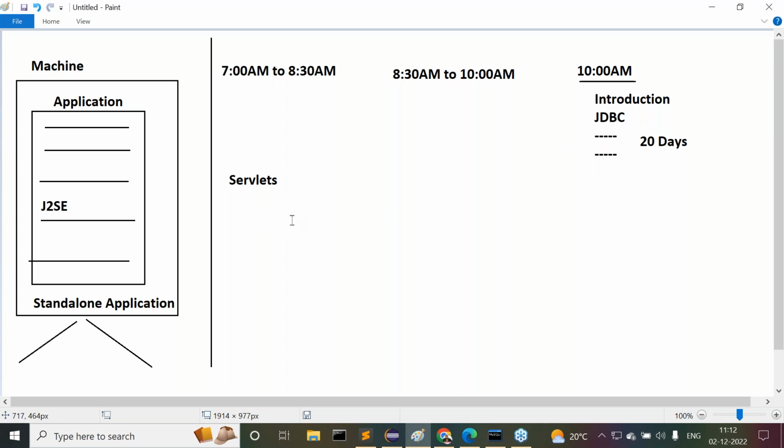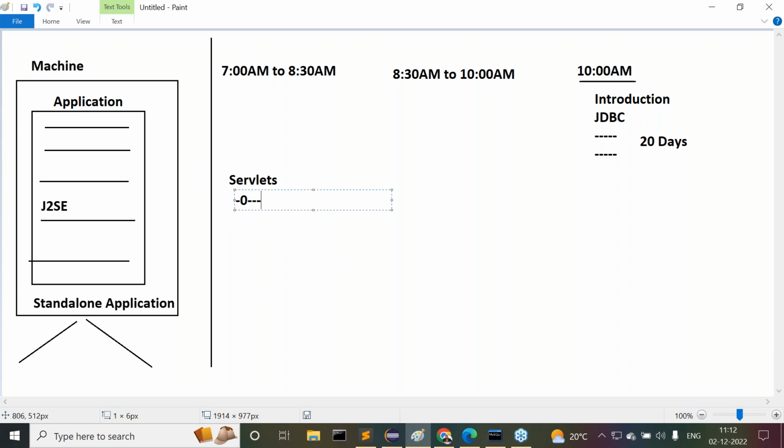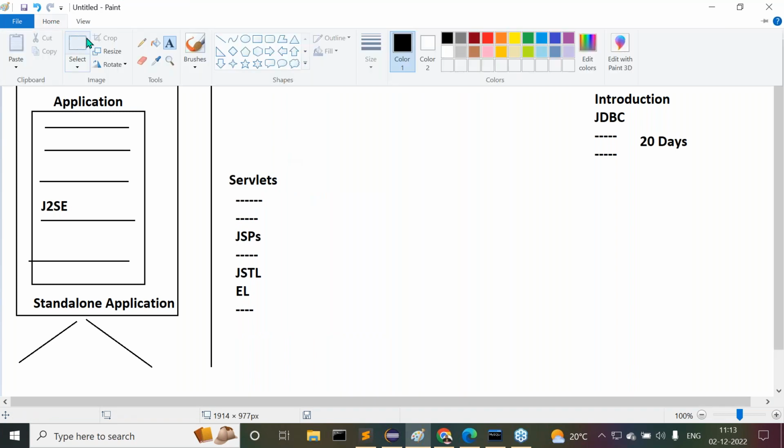Then we have to attend servlets at 7 o'clock. Servlets are going to happen. Let me complete it, and after this, this time is fixed for you. Servlets, then next again JSPs. After JSPs, the continuation is JSTL. The next one is Expression Language. It's going to happen like this. Observe carefully. After a few days, I'm going to take these classes.